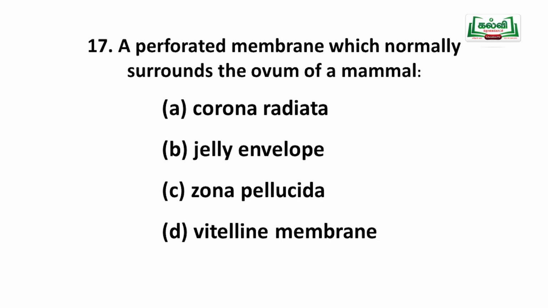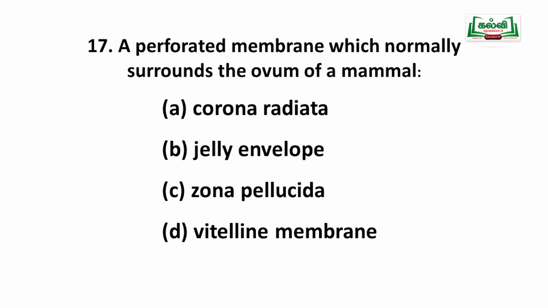A perforated membrane normally surrounds the ovum of mammals. What is perforation? Small holes or pores are there, and that is called perforation. What is the name of that membrane?